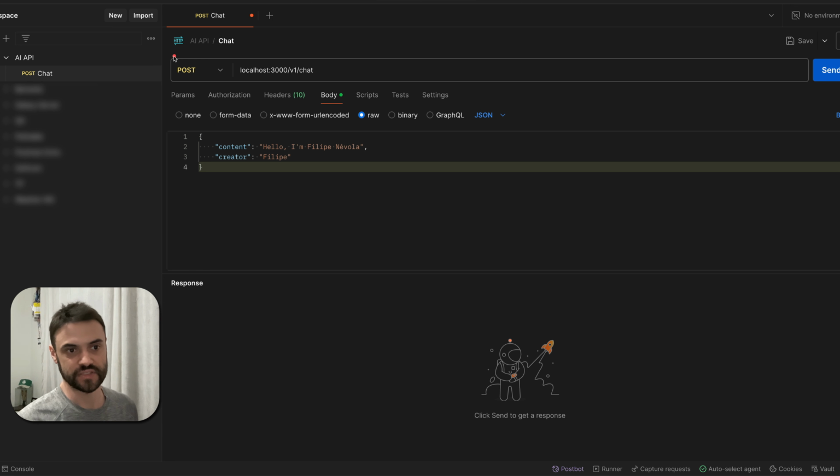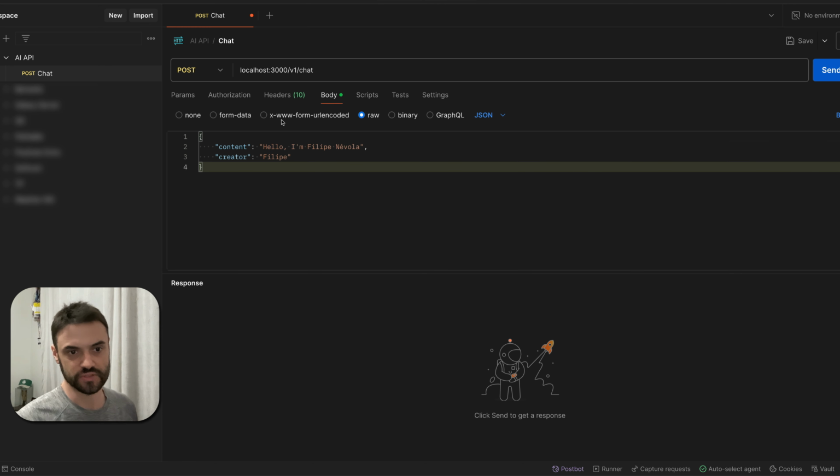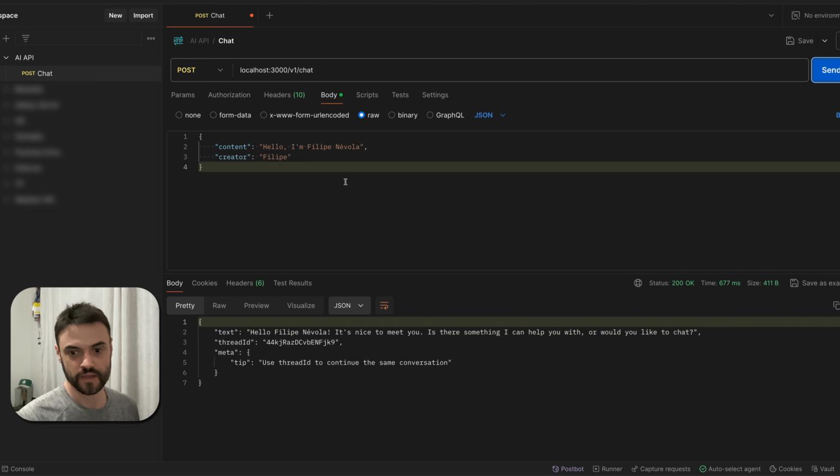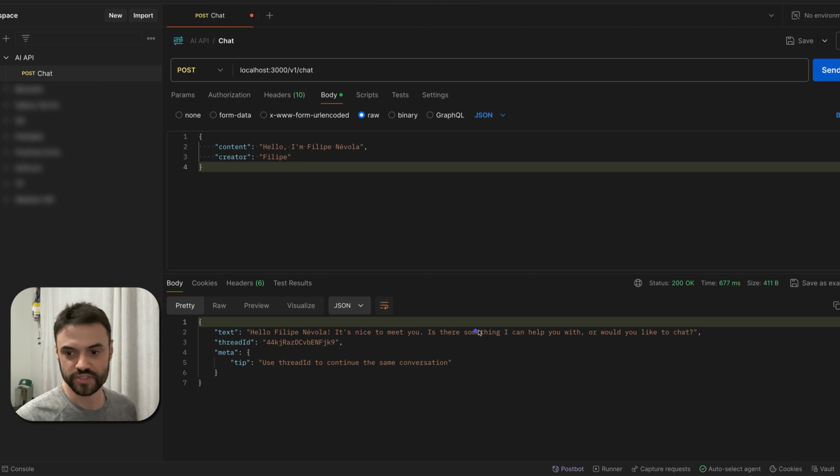So you can see here, I have a simple POST. I have this simple body here with the content of the message that I'm starting. This creator is just so I know who is sending this message. I also have the API key here. So I'm going to send this request to the server. We are using Groq with Llama, so it's really fast. So now the AI is responding to me. Okay, hello Felipe, nice to meet you.